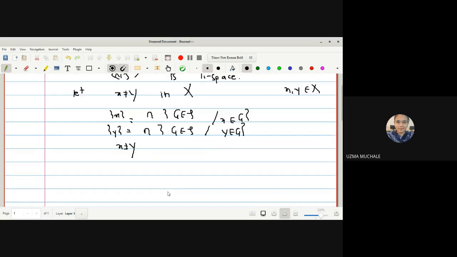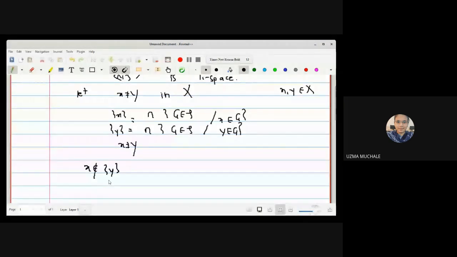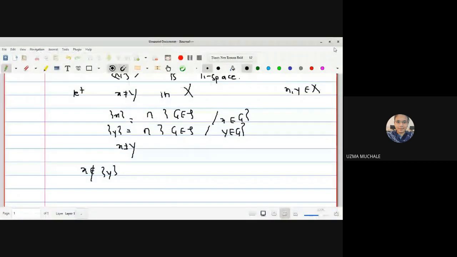So if x is not equal to y, obviously x will not belong to singleton y, right? Correct, no? Yes, ma'am. If x is not a member of singleton y, I can write the statement as x is not a member of the intersection of all the open sets which contain the point y, right?